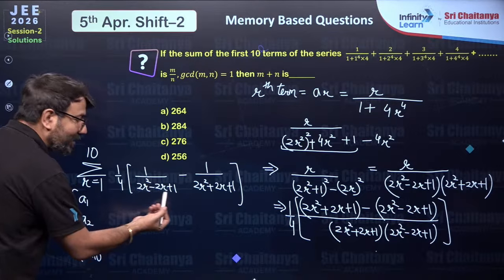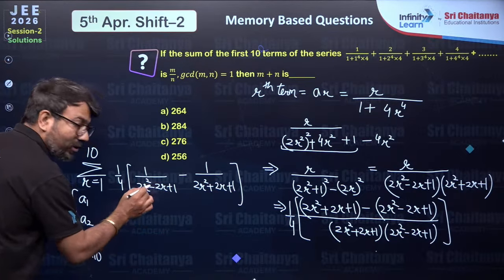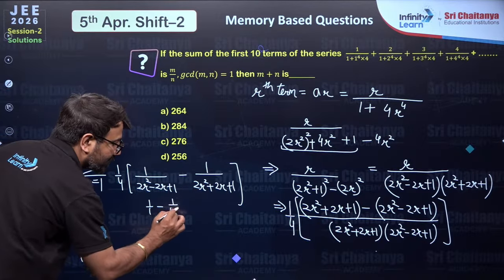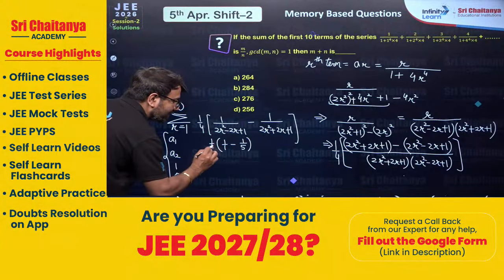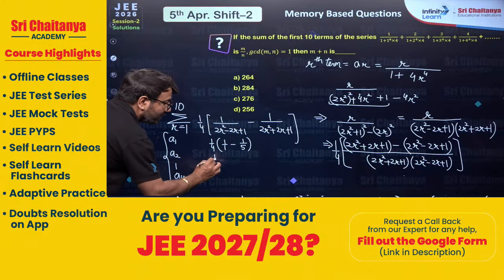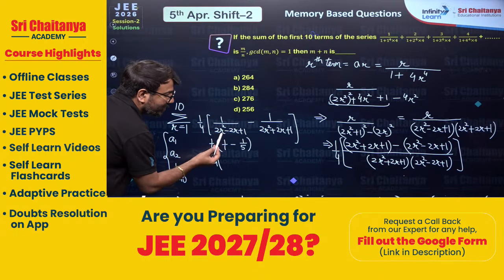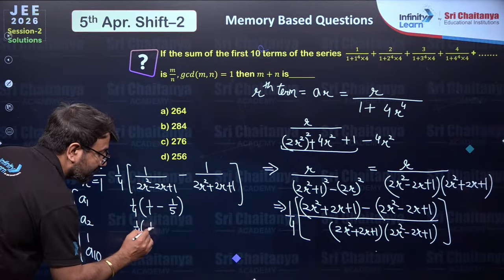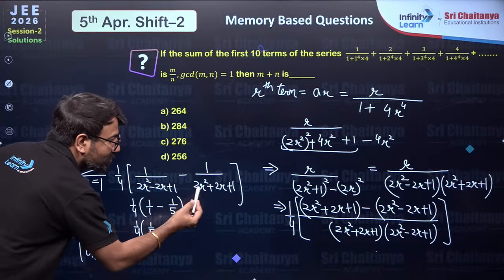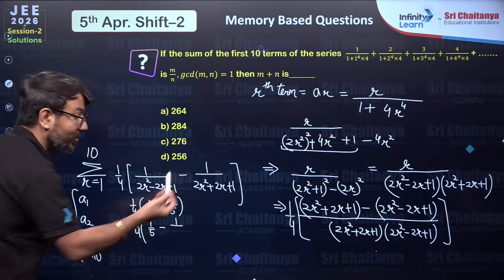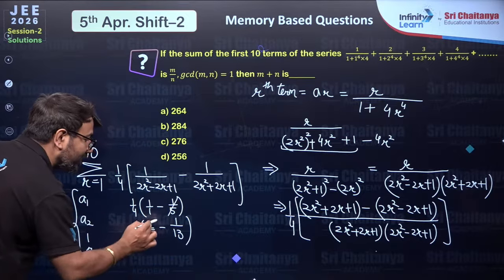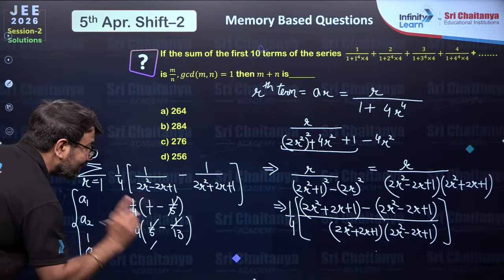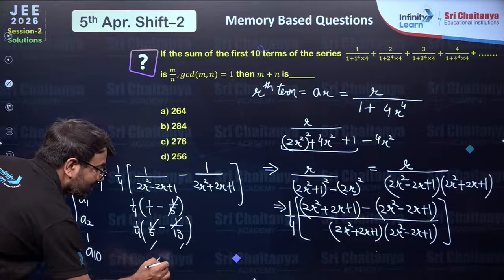So let's say you substitute r value 1. Here 2 and 2 will get cancelled, only 1 upon 1 will remain. Here if you substitute r value 1, you will have 5. This 1 by 4 I am keeping outside as it is. Now let's substitute r value 2. 2 into 2 square, 2 into 4, 8. 8 minus 4, so it will be 4. 4 plus 1, it is 5. And here, if you substitute r value 2, 2 into 4, 8. 8 plus 4, 12. 12 plus 1, 13. Can you see that this 1 by 5 got cancelled? 1 by 13 will get cancelled.